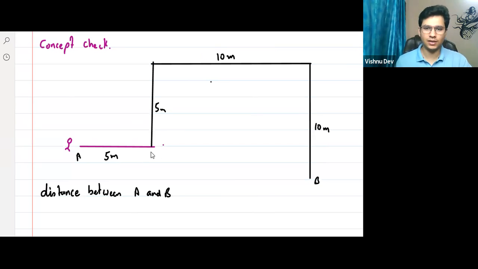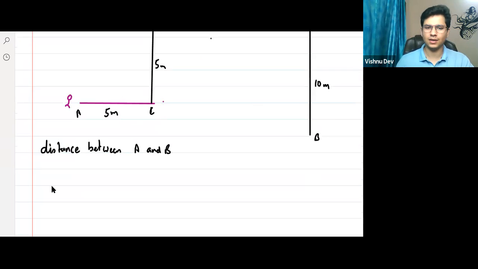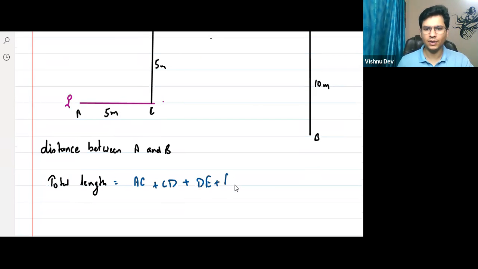So I'll just write it like this. Suppose this is C, this is D, this is E. So I can say, sir, total length, step by step. Total length is what? Tell me. So total length will be what? A to C plus C to D plus D to E plus E to B. Yes or no? That is the total length, na? Agree? So this is 5 plus 5 plus 10 plus 10, which is equal to 30.